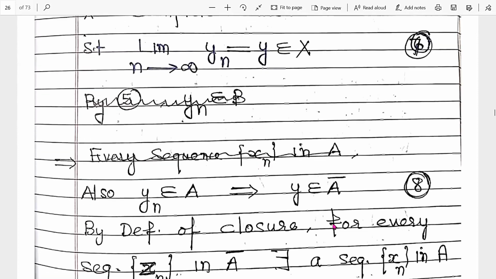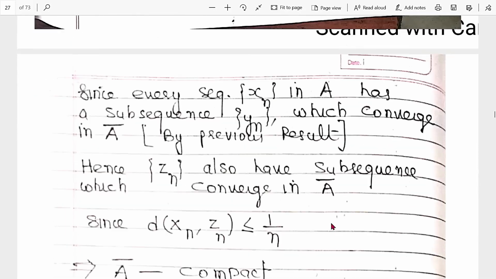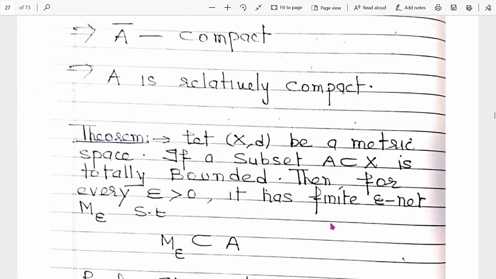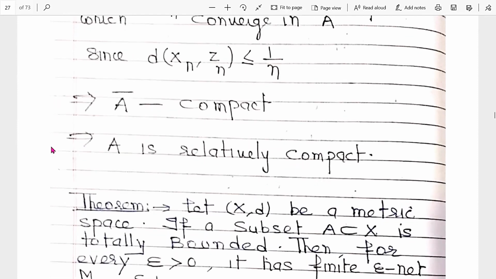So this is possible only in the complete metric space. In a complete metric space, every relatively compact set is totally bounded and every totally bounded set is relatively compact. So there is no difference between relatively compact and totally bounded only in the case of a complete metric space. This is a very tough theorem and also important.